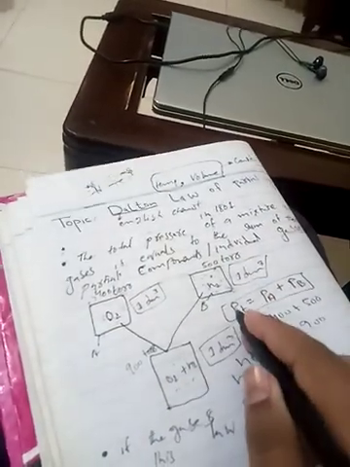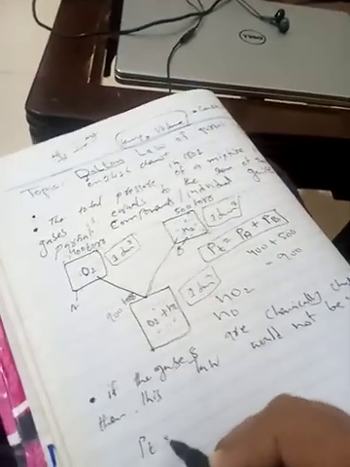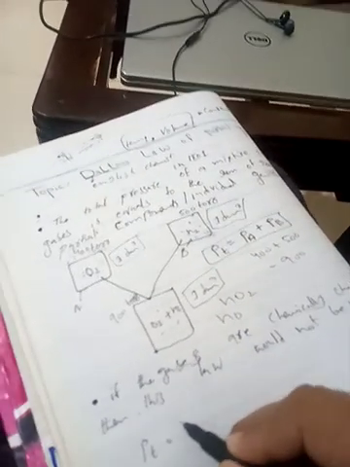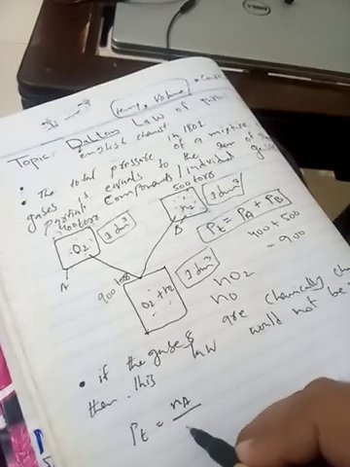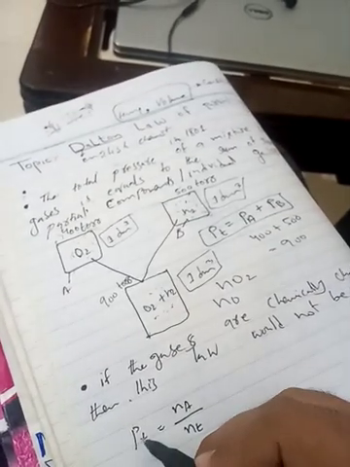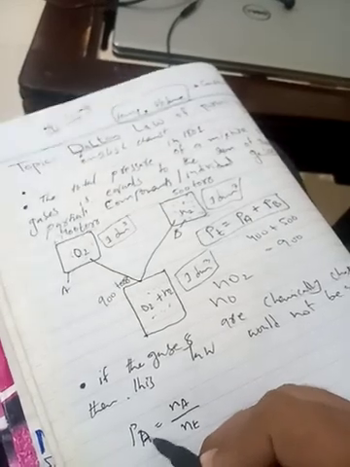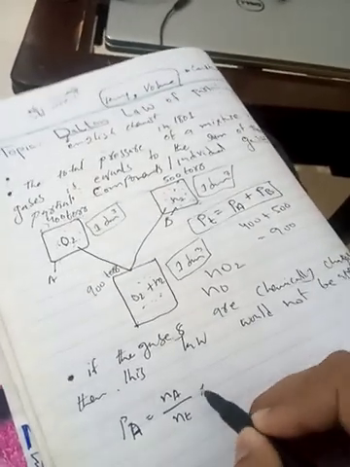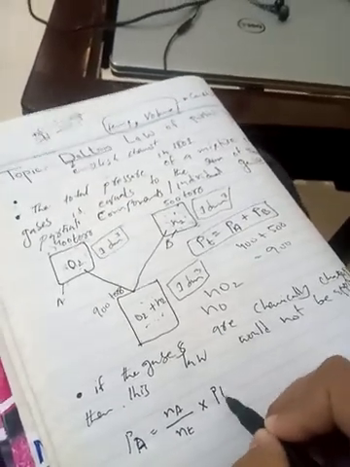The formula for this law is: the pressure of a specific gas equals the number of moles of the specific gas divided by the total number of moles, multiplied by the total pressure.